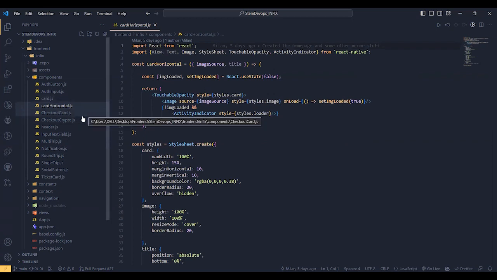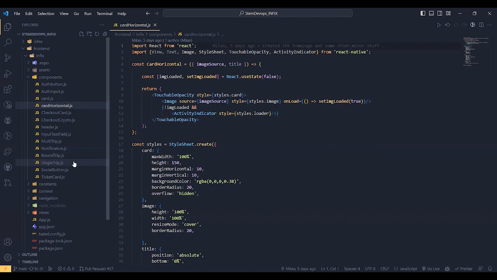And checkout card and the checkout crypto basically contain the basic structure of the checkout pages of payment. And input text field again is a component that's been used again and again in the program to get an input. And you can also see the single trip, round trip and multi-trip, which we basically took as the different methods of transportation, or rather packages that the user can access, and we created these as components, so it is easier for us to use later on when switching between each mode and comparing the pros and cons for the user.